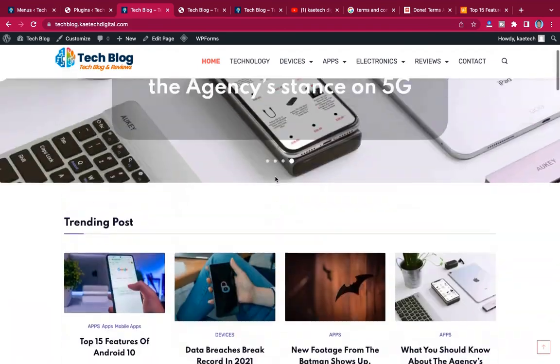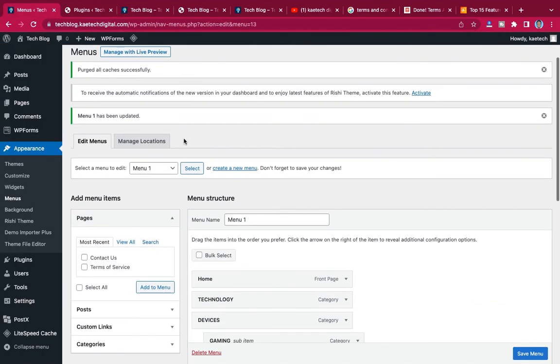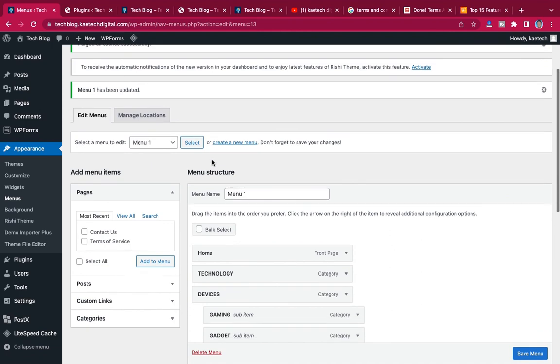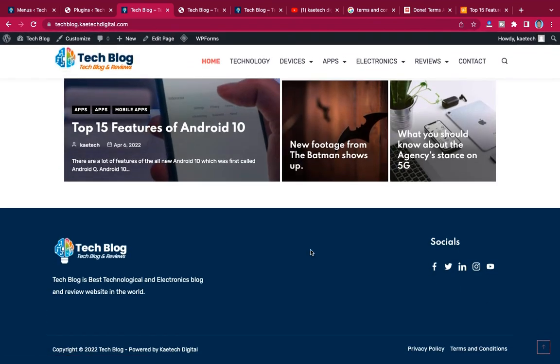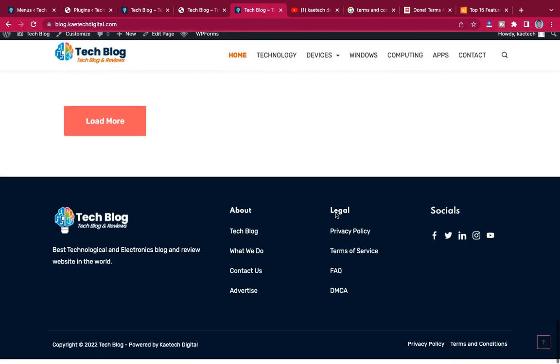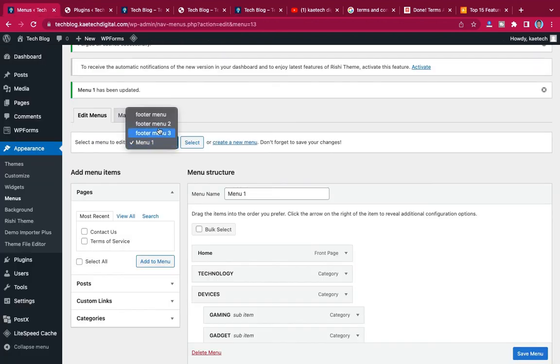Now let's go to the footer side. Okay, now with the footer, let's see what we created. So these two spaces over here, let's see this one. So this one is tech blog, what we do, contact us and advertise. So let's go to the menu and then let's check footer 2.